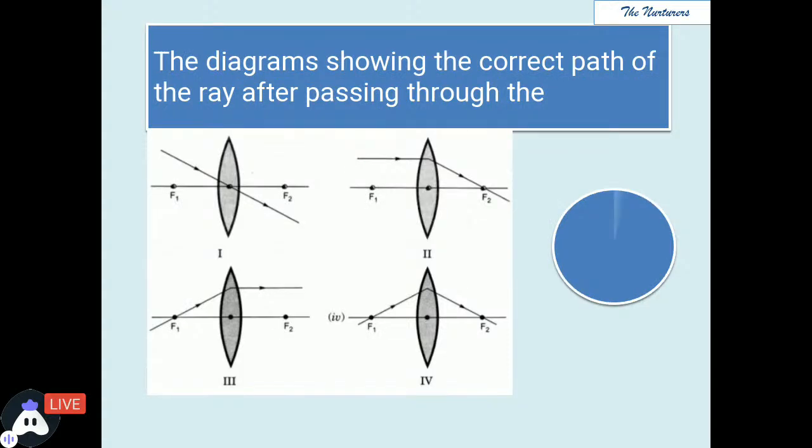Next, the diagram showing the correct path of the ray after passing through the lens. You need to hurry up and tell me, among the four figures, which figure is showing the correct path of the ray diagram? The second last question of today's series. Which among the following is showing the correct path? There can be more than one. Hurry up. Answer as per the Roman numeral in this picture.